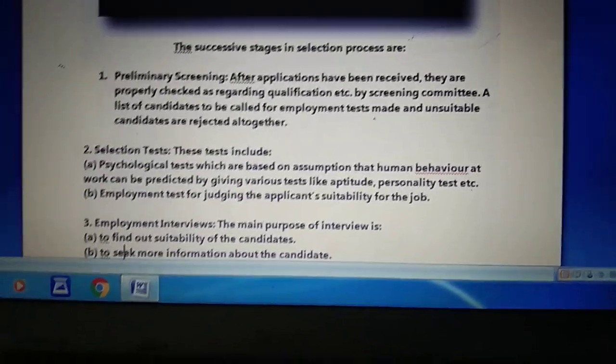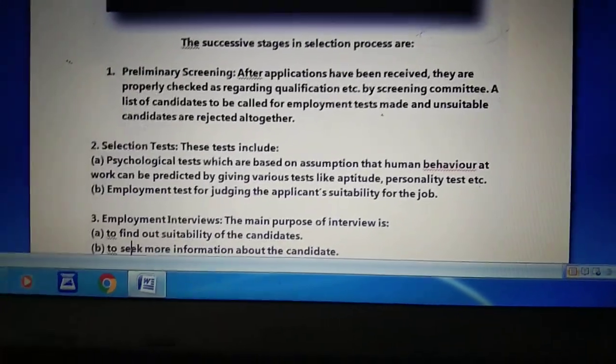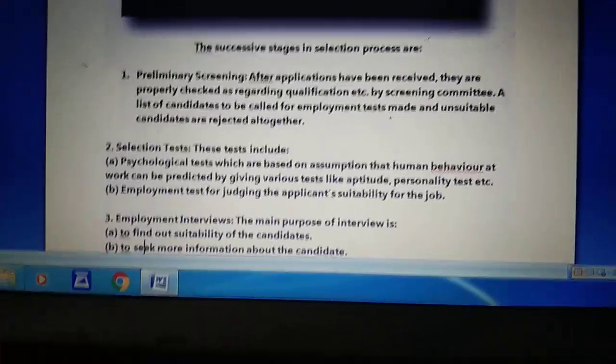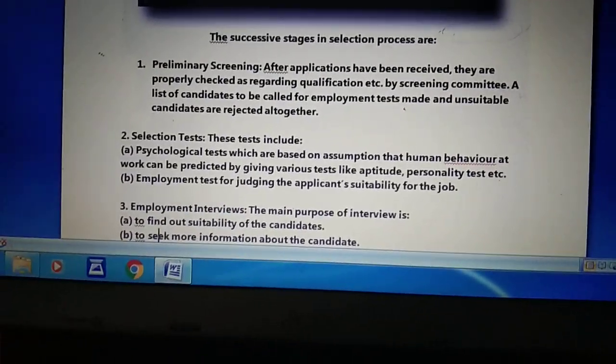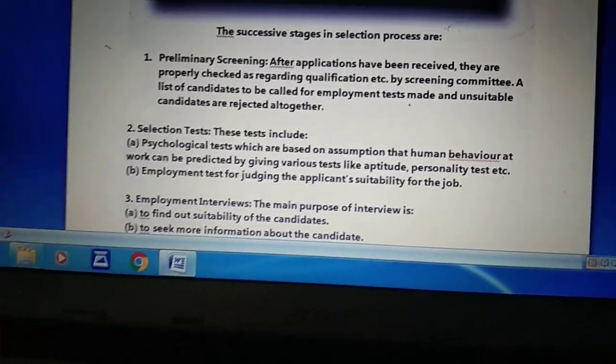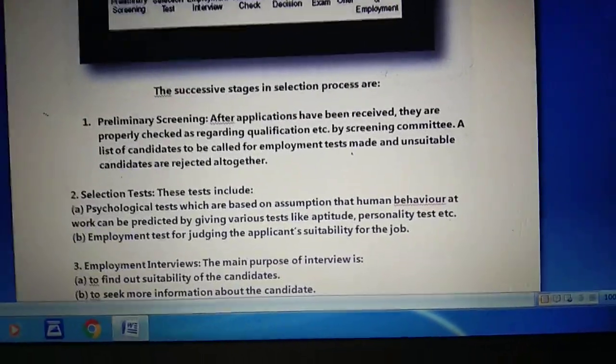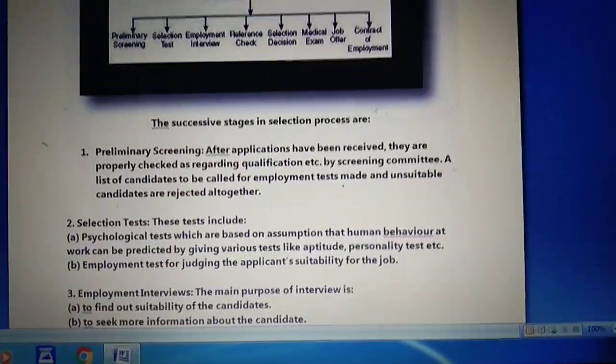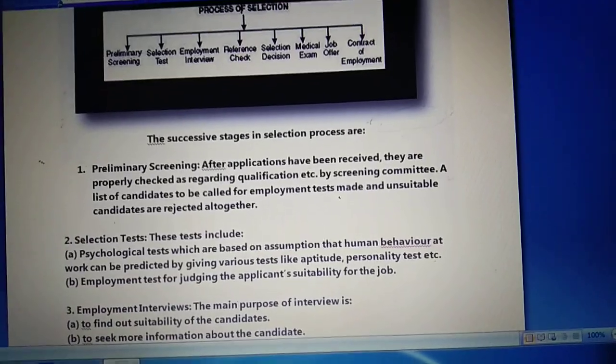Now next is interest test. Interest test basically says that every individual has some job or other fascination. Interest tests are used to know the pattern of interest or involvement of a person. So interest tests are basically tests which an employer takes to know the exact interest of the employee.